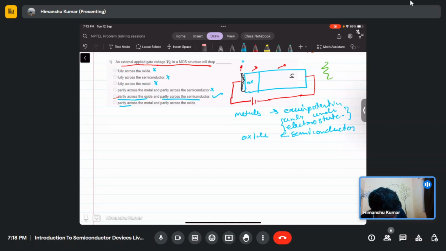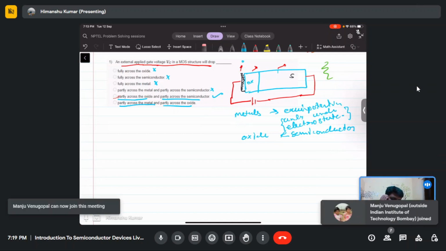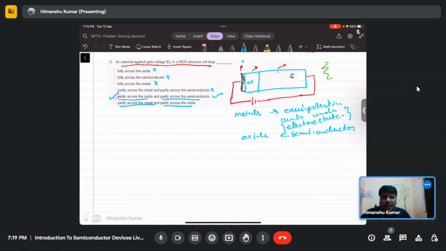Partly across the metal and partly across the oxide, no. There is some drop because of the band bending in the semiconductor also. Even the semiconductor has some finite band bending, so there will be some drop across the semiconductor. So the correct answer is the fifth one: partly across the oxide, partly across the semiconductor.